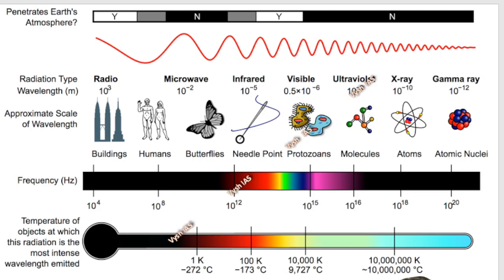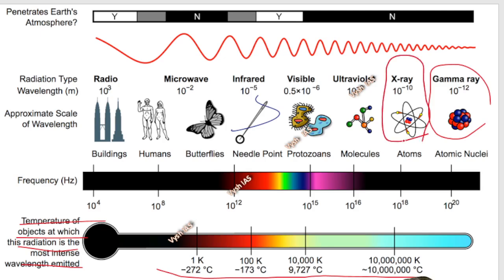And now each thing obviously will have a different radiation type, and the temperature at which it is most active, that is, the temperature of objects at which this radiation is the most intense. This is all you don't have to learn by heart, but just have a glance at it. Gamma rays especially, or X-rays especially, will keep coming in the news. Infrared, UPSC used to ask in the 90s, like infrared in your mobile phones, Bluetooth, these kinds of things were there. So they will ask about near communication, long communication.